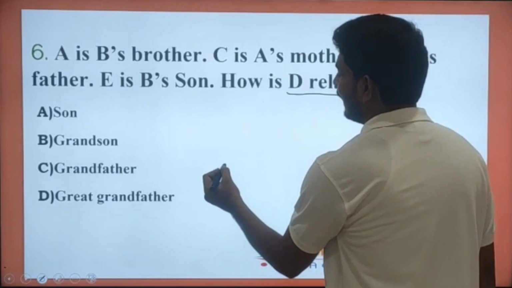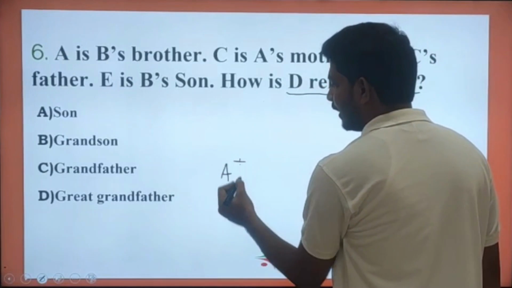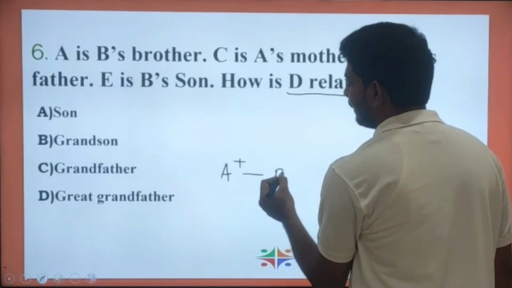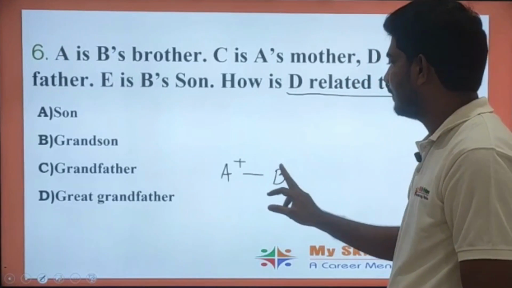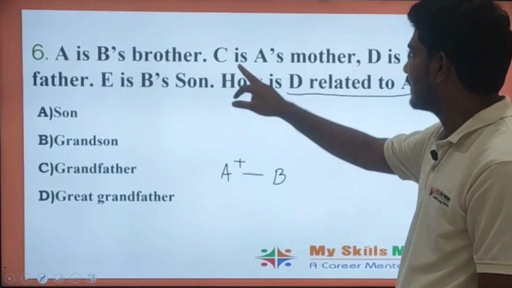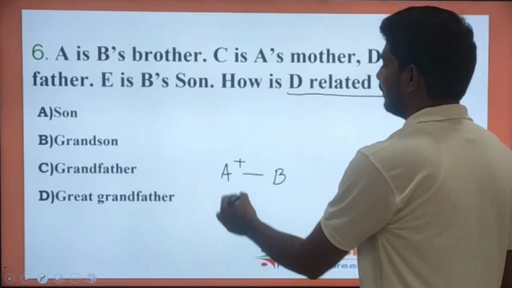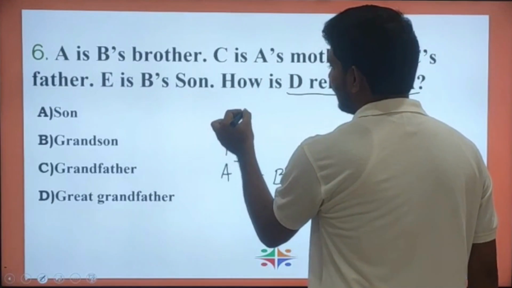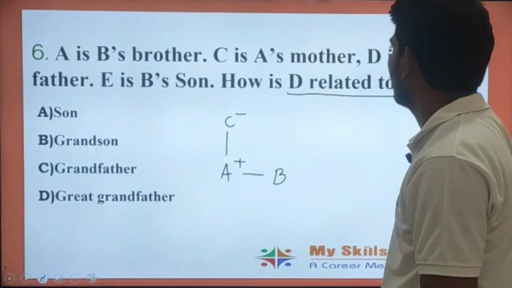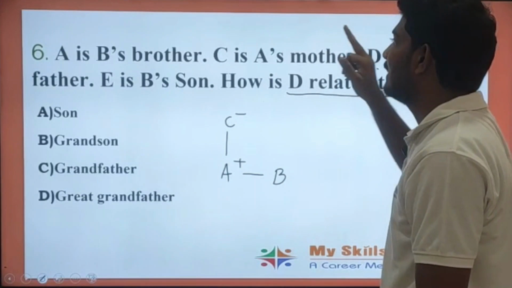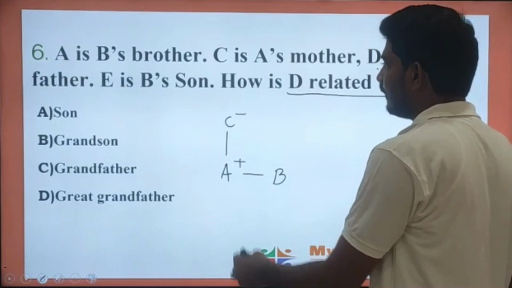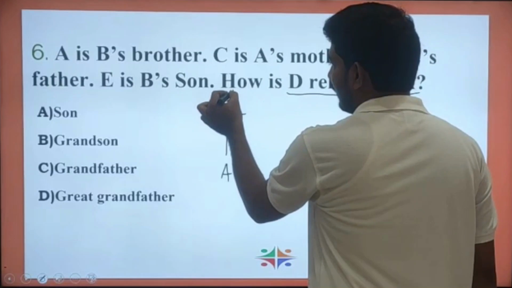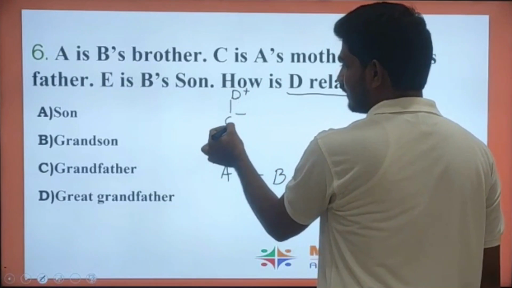A is the brother of B. Next, C is the mother of A. Next, D is C's father.